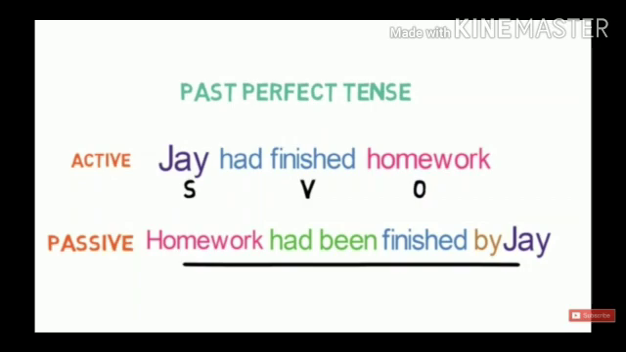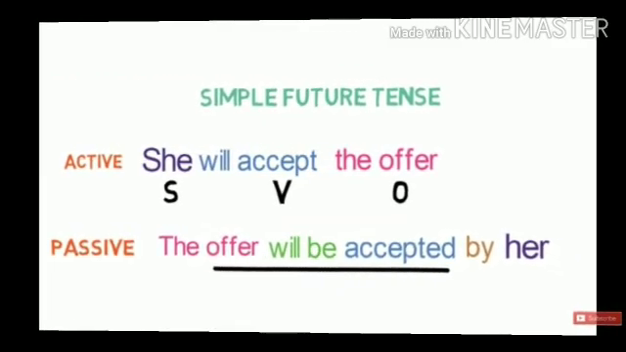Now students, you have come to know where to use being and where to use been. So don't get confused between being and been. We have an example, J had finished homework. So homework will become the subject here and J will become the object. Homework had been finished by J.